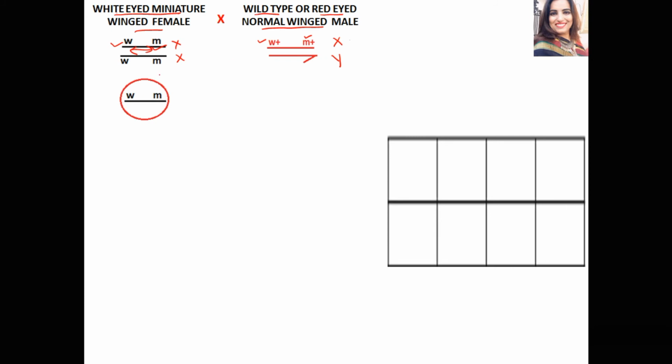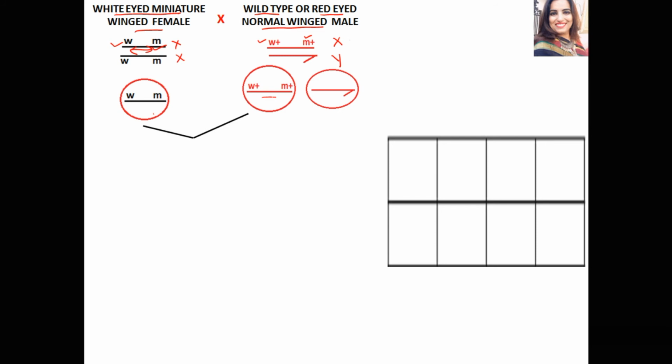Now the gamete formation. The female will form one type of gametes, all having an X chromosome with WM genes. The male will form two types of gametes, one having an X chromosome with W plus M plus genes and another having the Y chromosome.